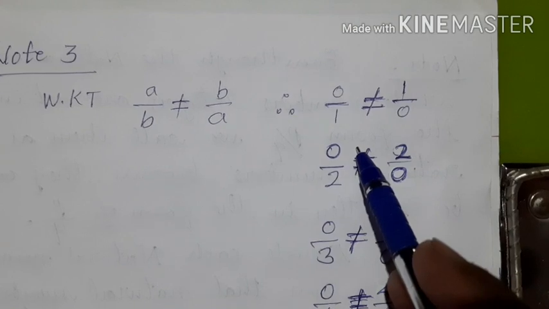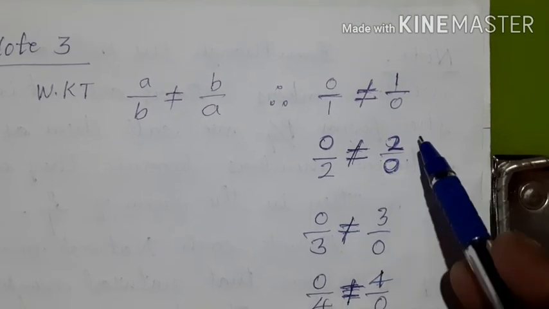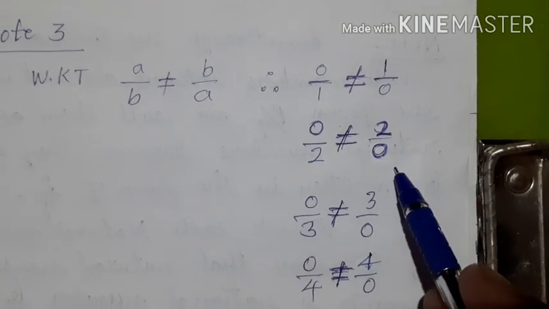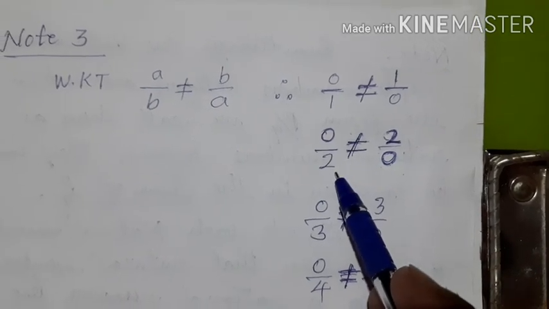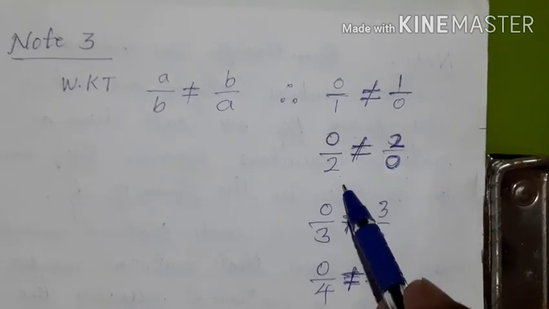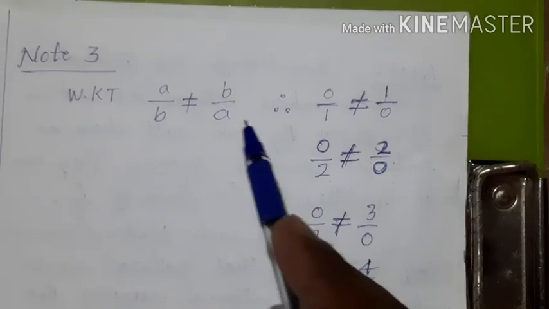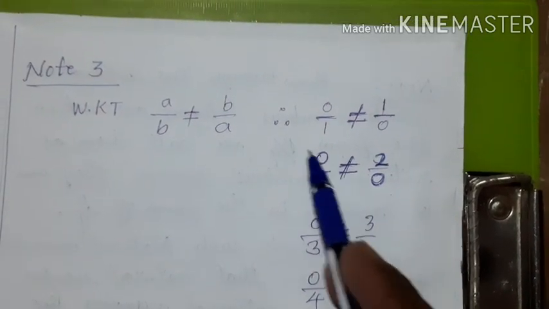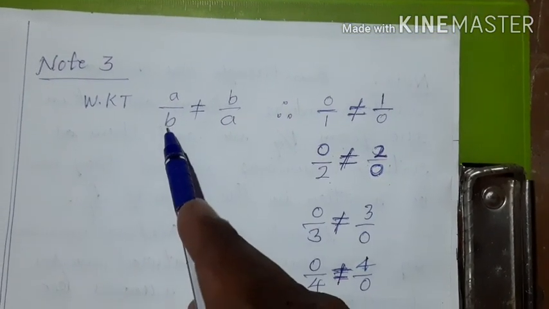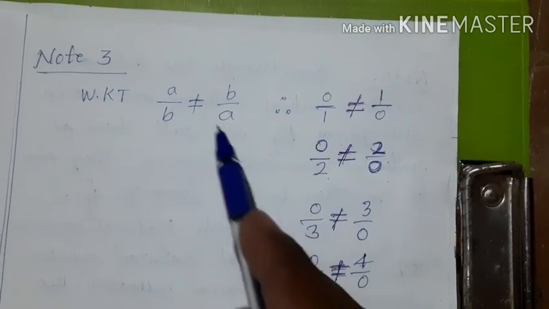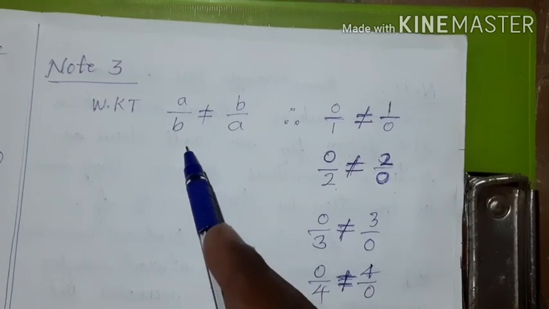Similarly, 0 by 2 is not equal to 2 by 0 because 0 and 2 are not the same values. They are different values. Where there is A, there is 0. Where there is B, there is 2. Therefore, A is not equal to B here.